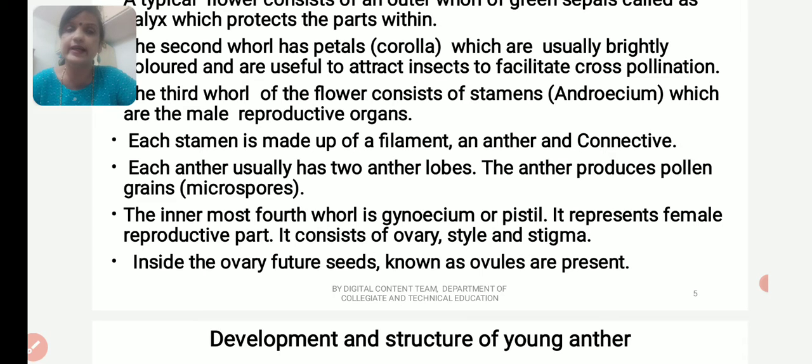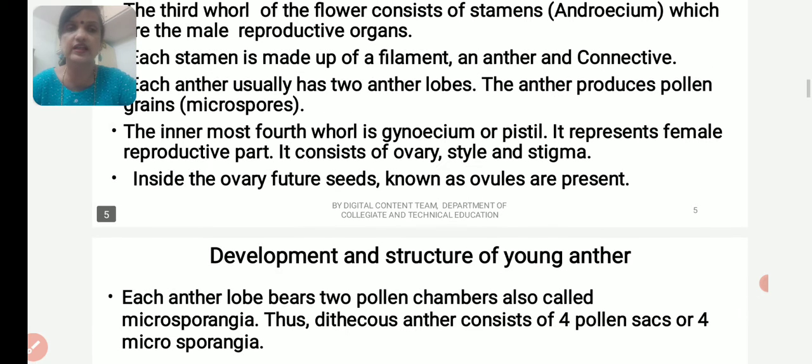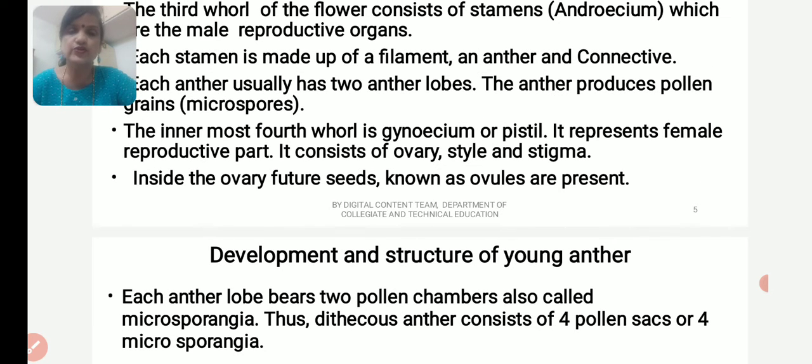Each stamen is made up of a filament, an anther, and a connective. Each anther usually has two anther lobes. The anther produces pollen grains or microspores.